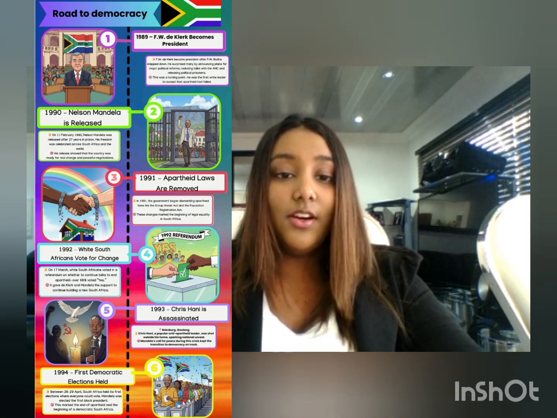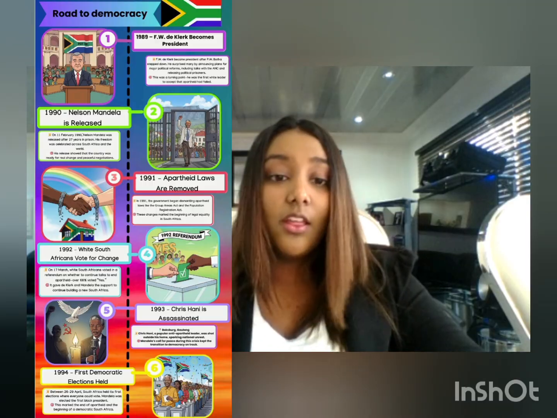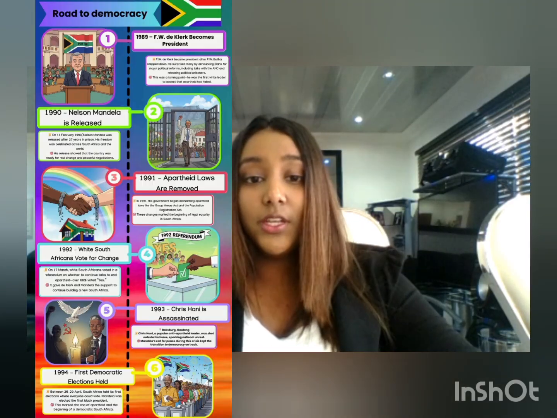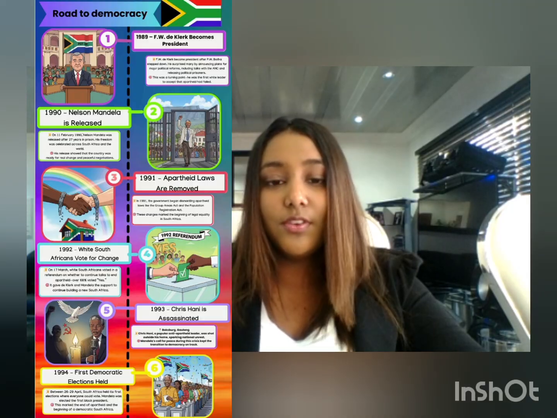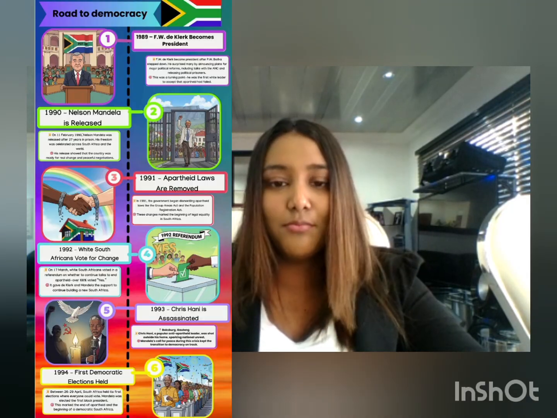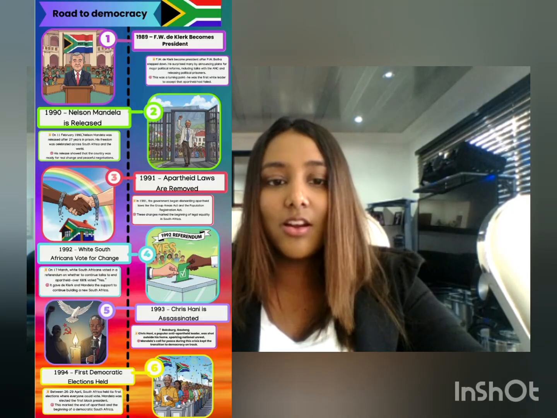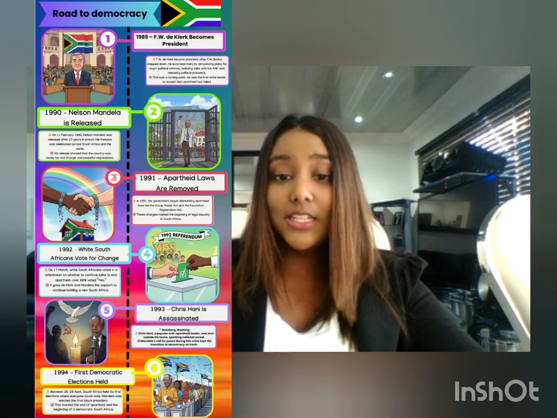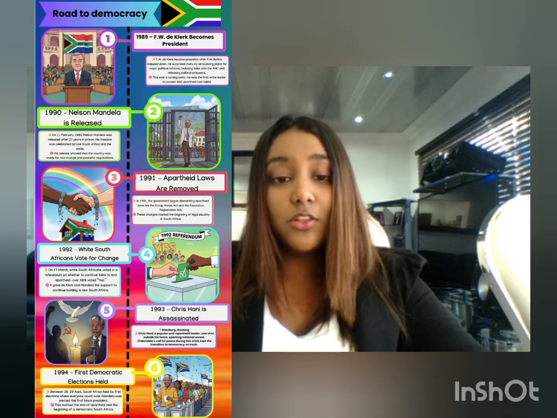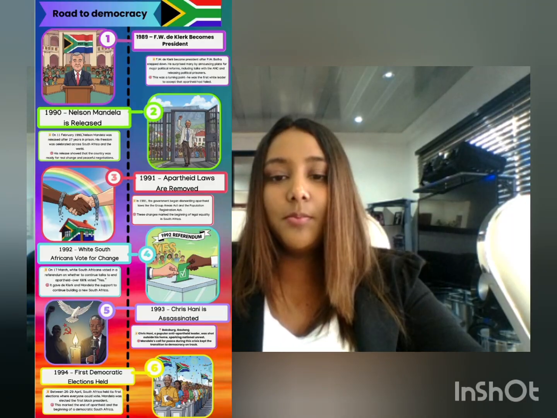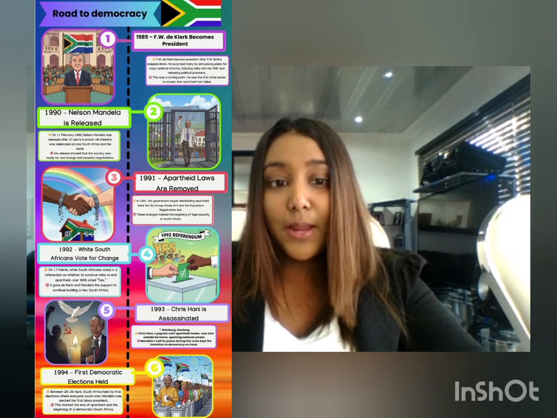1994, first democratic election. Finally, between the 26th and the 29th of April of 1994, South Africans of all races were able to vote for the first time in a national election. Millions of people waited in long lines across the whole country, from big cities like Johannesburg to small rural villages. The African National Congress won, and Nelson Mandela became the first black South African president.